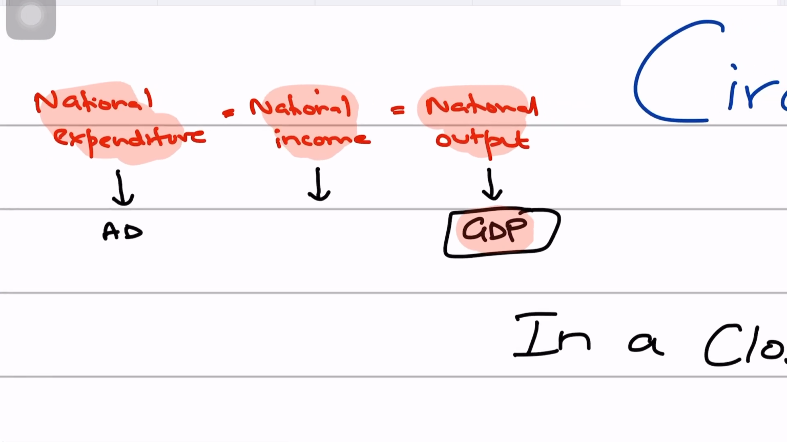you see that from output, how do we arrive at expenditure? So you could say that every good or service that is produced by an economy, that is the output of that economy, is put on the market to be sold.